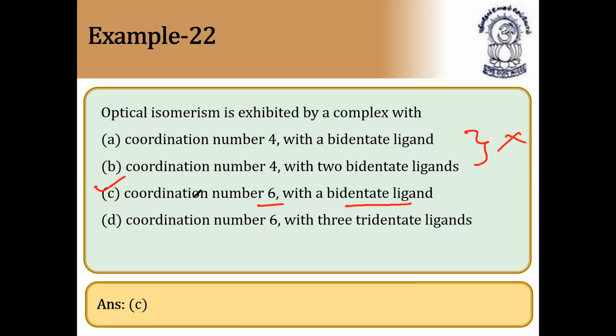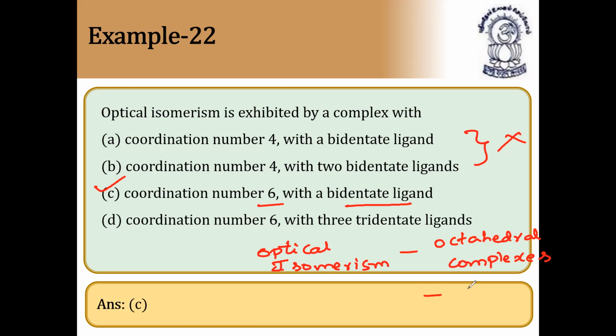Very, very important. Optical isomerism is exhibited only for octahedral complexes. Octahedral complexes means coordination number should be 6, not tetrahedral. Geometrical isomerism can occur for tetrahedral as well as octahedral, but optical isomerism is purely for octahedral complexes, and in that one bidentate ligand should be there. Bidentate is compulsory.